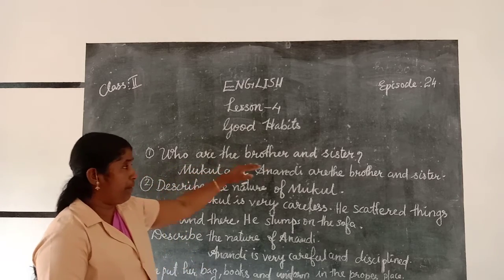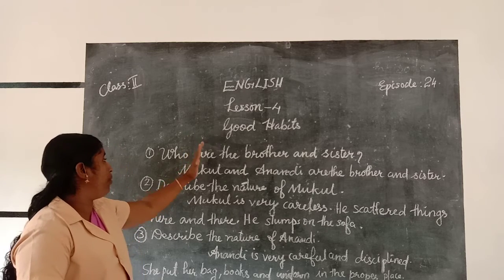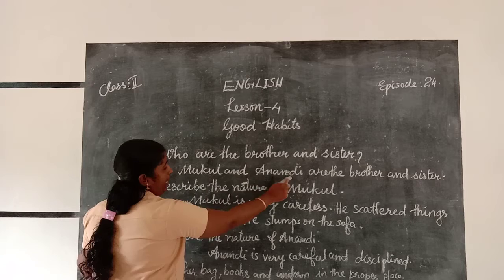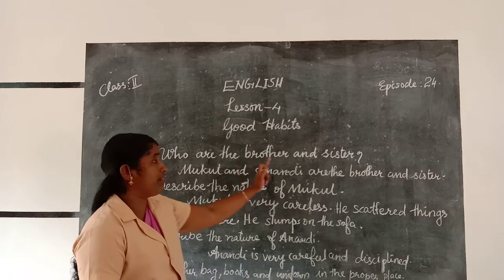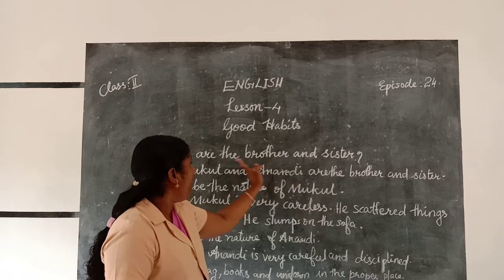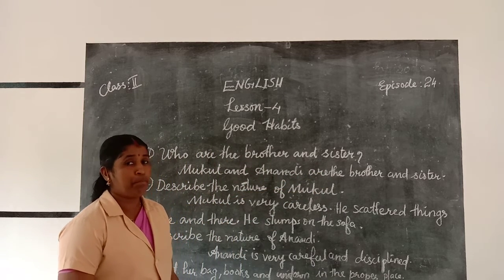In the place of who, you can write Mukul and Anandi. Then the rest of the sentence will be the same. Mukul and Anandi are the brother and sister.